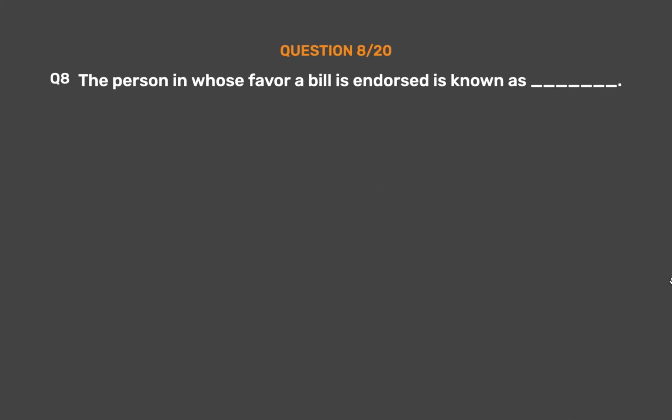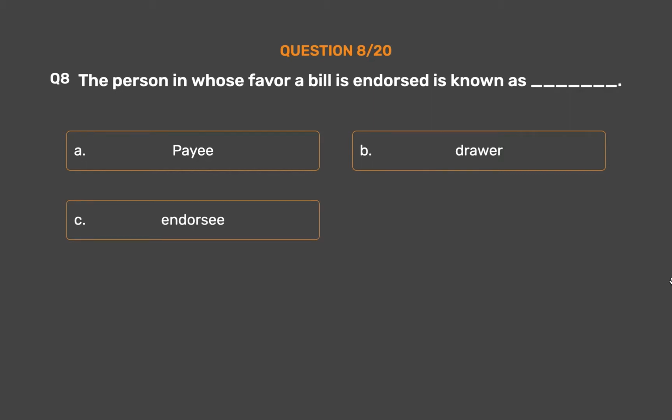Question number 8. The person in whose favor a bill is endorsed is known as underscore. Option A. Payee. Option B. Drawer. Option C. Endorsee. Option D. Endorser.